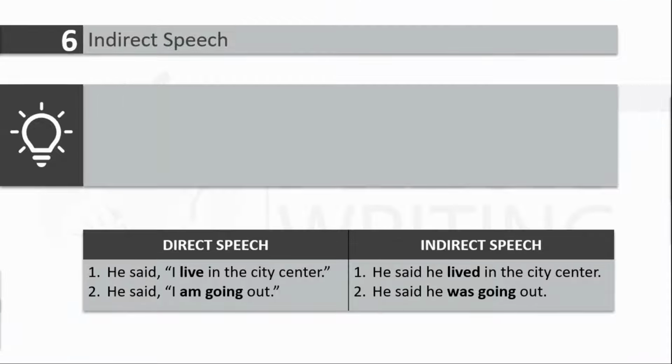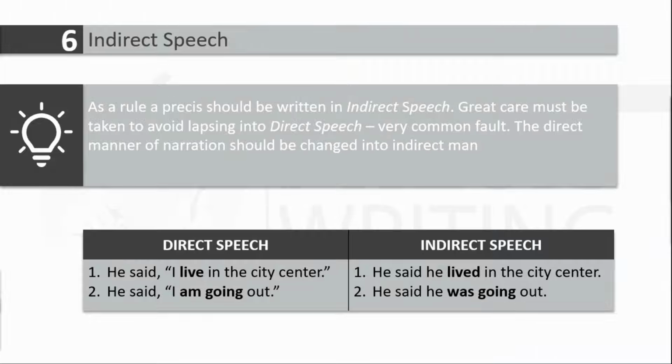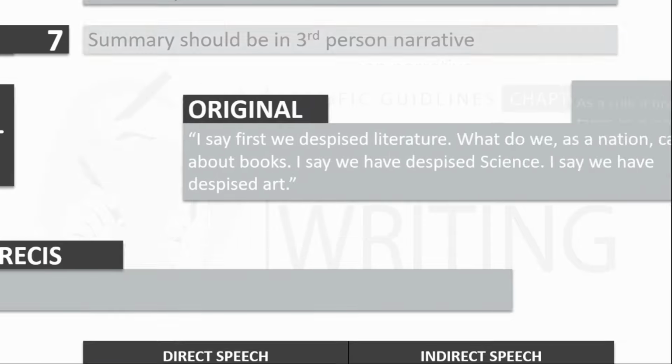6. As a rule, a precis should be written in indirect speech. Great care must be taken to avoid lapsing into direct speech, a very common fault. The direct manner of narration should be changed into an indirect manner of speech of the original passage in the direct narration. The following examples are put here only to give you a general idea.